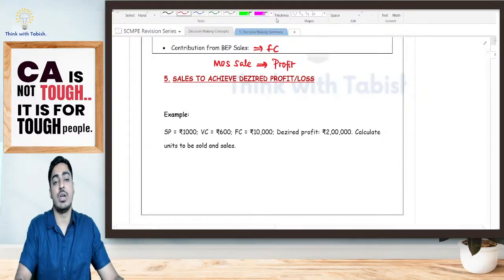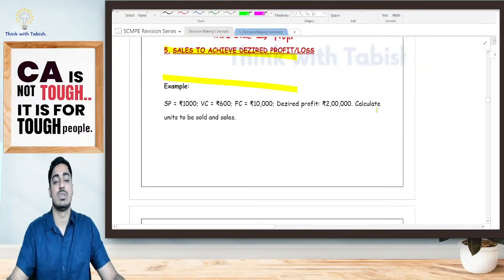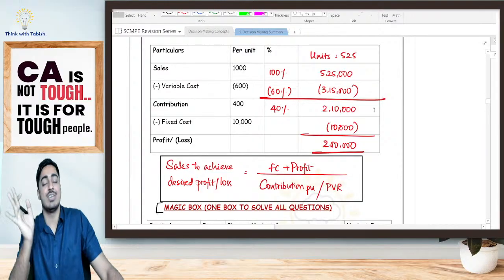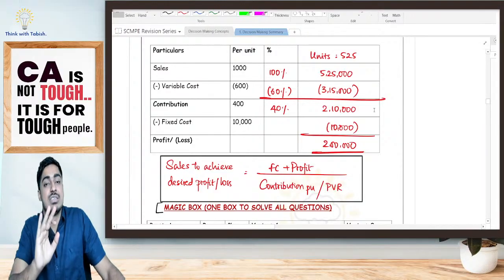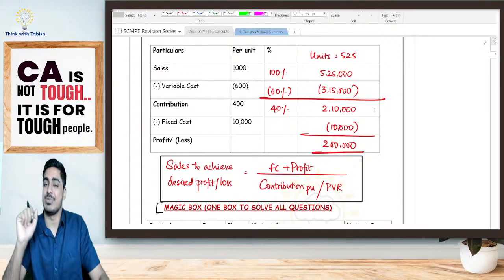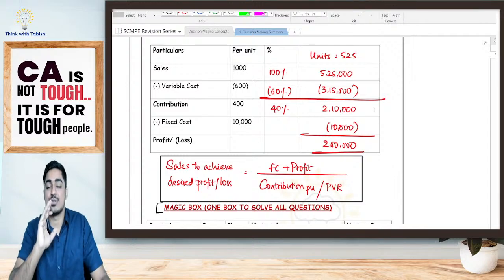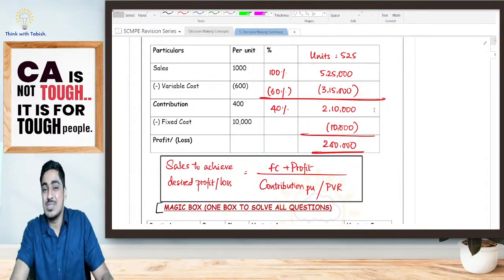The next point that we have is sales to achieve desired profit or loss. Now, what is this point telling? Our boss initially said, I've started my business, and every shirt I'm selling, I'm getting 400 rupees. After some point he was very depressed, saying, I've paid 10,000 fixed cost, and at least I have to recover that 10,000 fixed cost. Now that phase is also over. Now he says, my business is profitable.